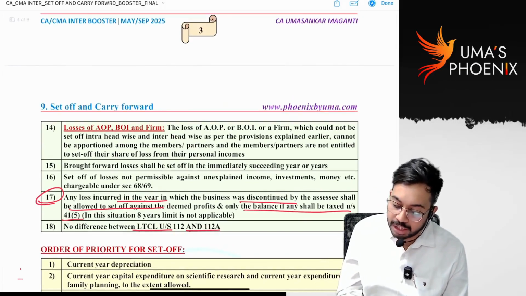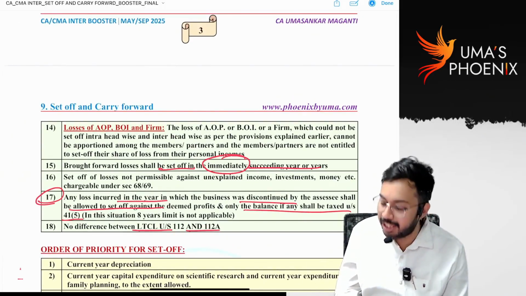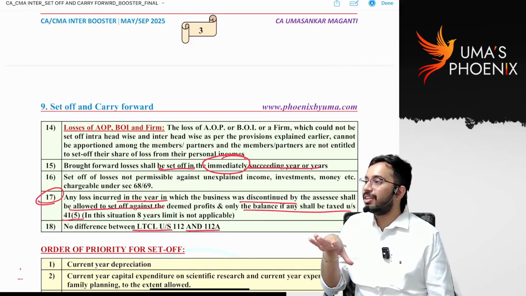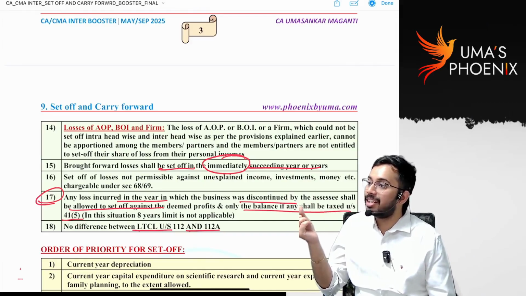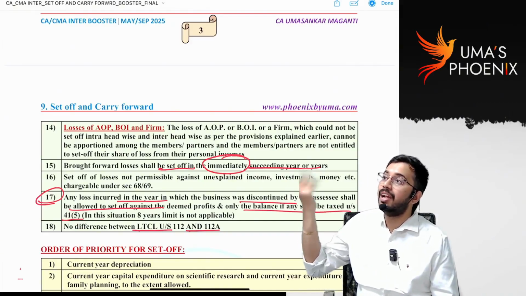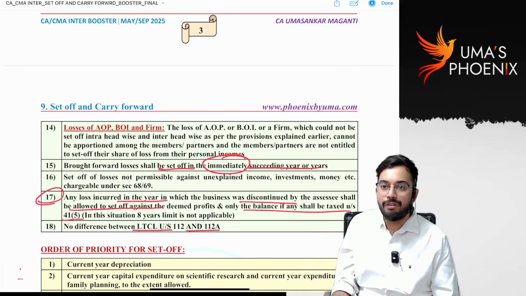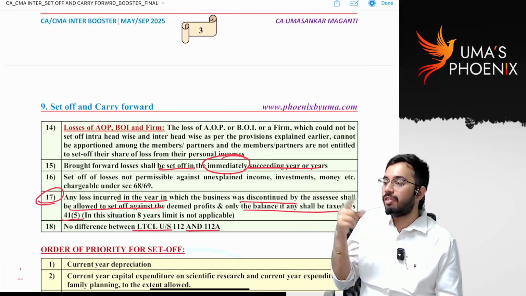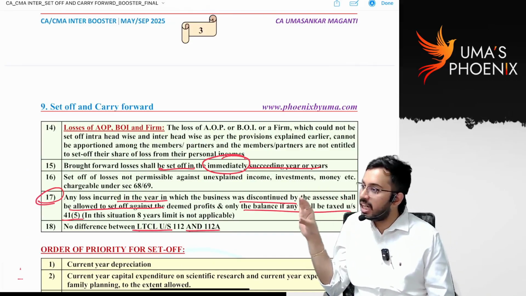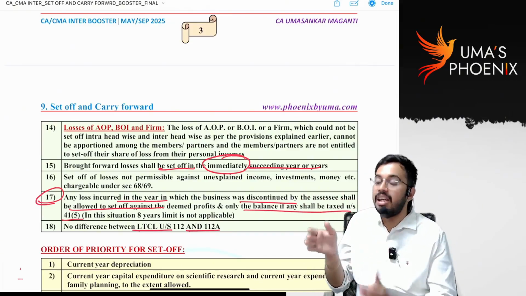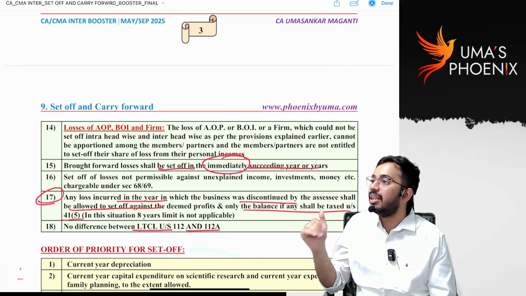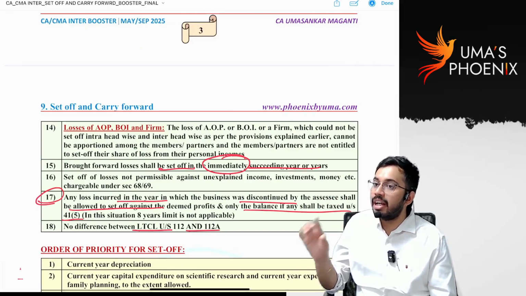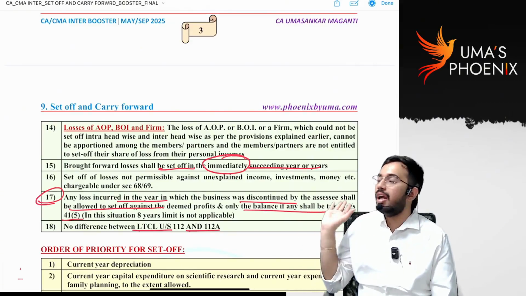Brought forward losses shall be set off in the immediately succeeding years. Sir, this year business loss is there, there is no other income, so this will be carried forward to 8 years, right? Can I choose future 8 years whenever I want? No. This is 24-25, right? Immediately after 24-25, whatever the next 8 years are, within those immediately next 8 years I have to set off the loss. Otherwise, that will lapse. That means carry forward period is to be calculated continuously and not on random basis.